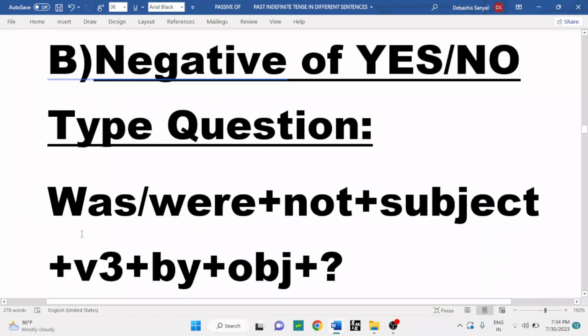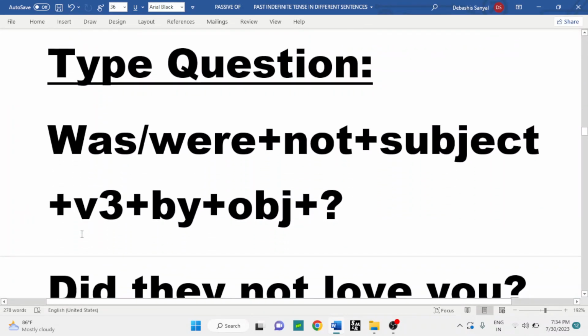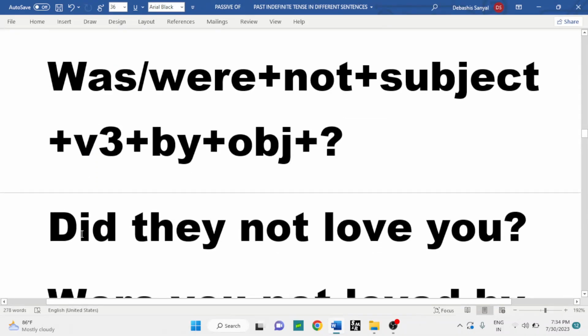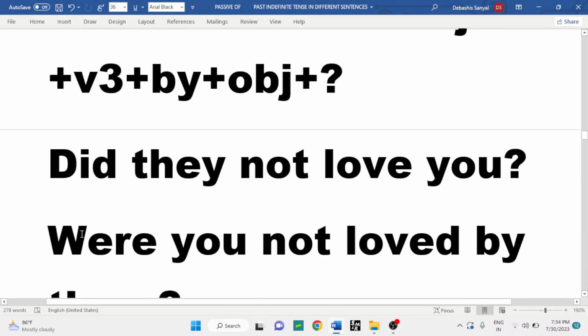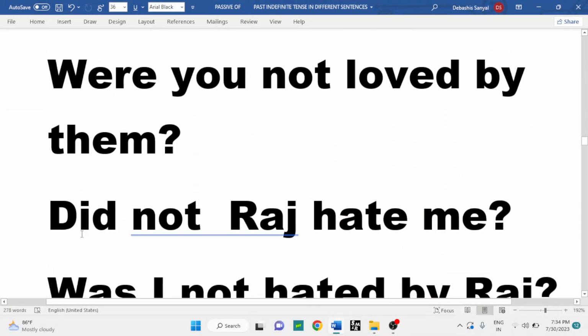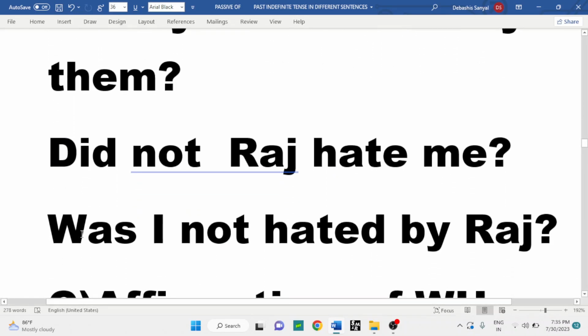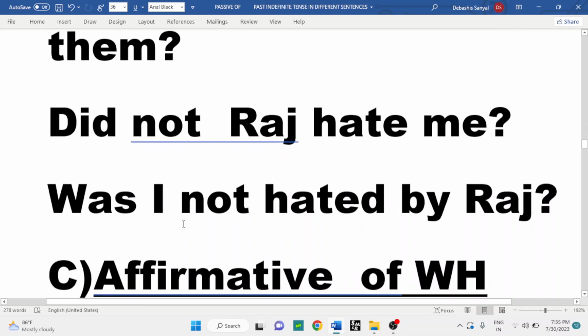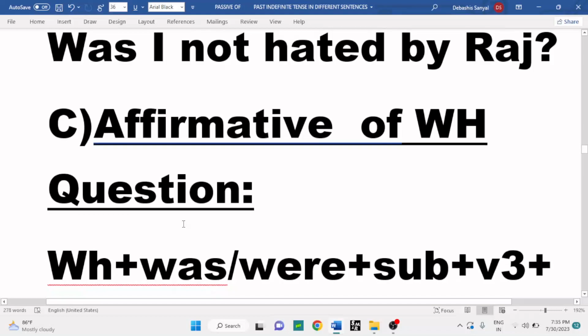Next one, negative of yes-no type question. Was or were, then not, then subject, third form of the verb, by, object, and at the end of the changed one there will be a question mark. Did they not love you? Were you not loved by them? Next one: did not Raj hate me? Raj is the subject here and me is the object. Here the verb did also tells that the sentence is given in past indefinite tense. That means, was I not hated by Raj?